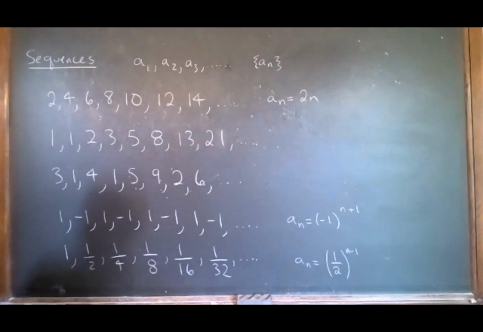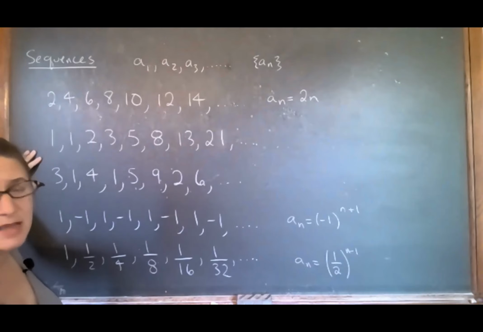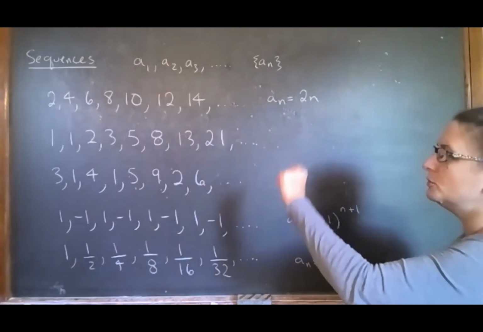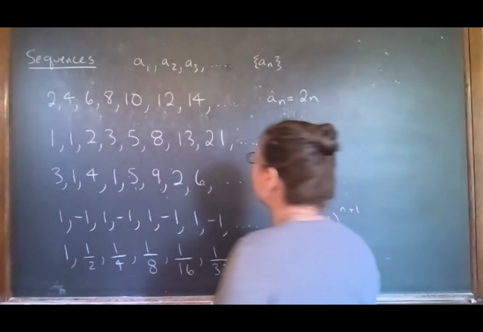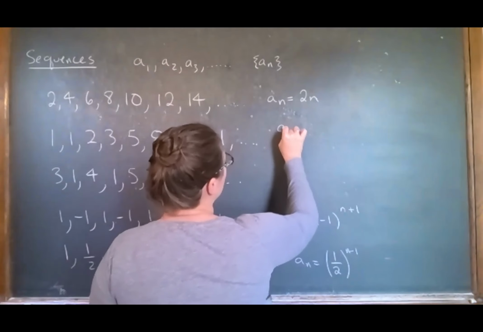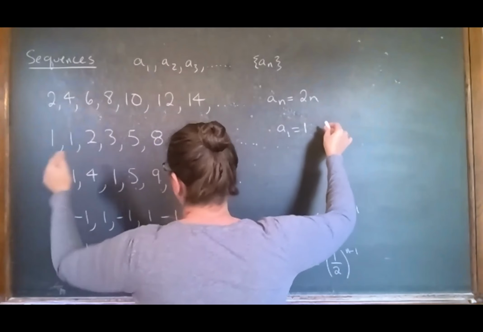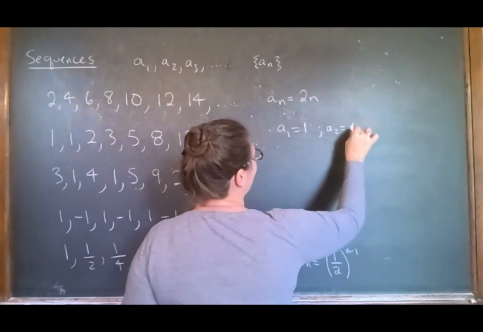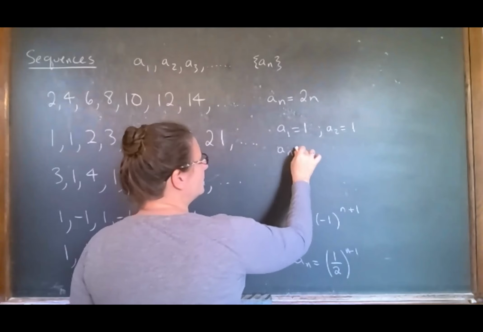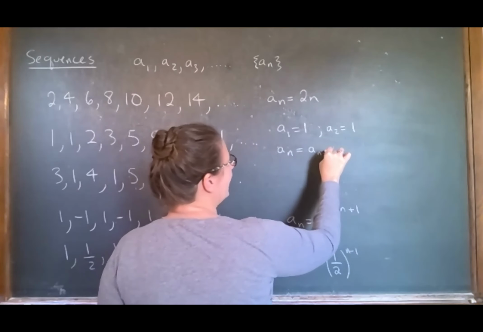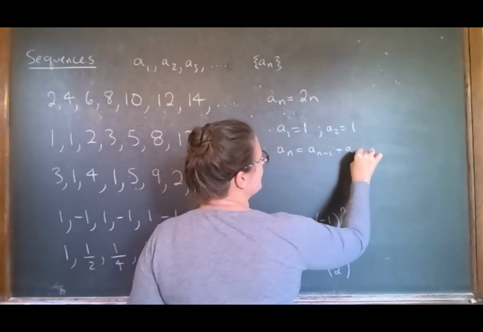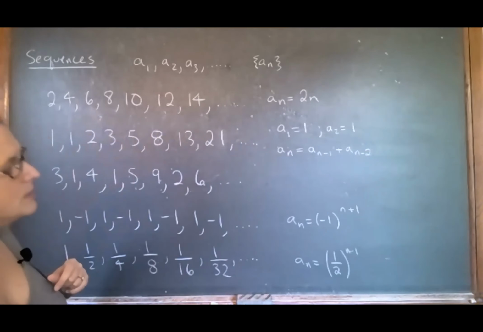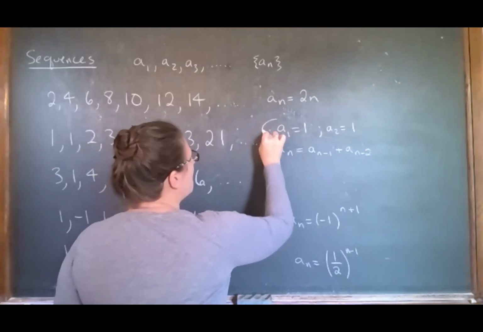Now Fibonacci, we had said what Fibonacci is. We just add the 2 previous numbers to get the next one. So that formula looks a little bit different. For Fibonacci, we start with 2 1s. So A1 is 1, A2 is 1, and then for any other AN, I just add the previous numbers. I can write it this way: AN is AN minus 1 plus AN minus 2.